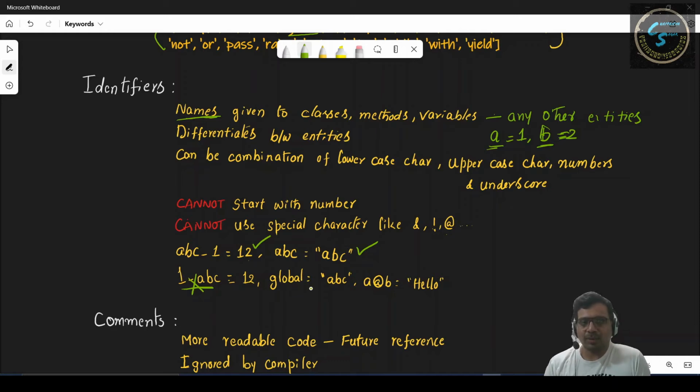Similarly, global is equal to abc is also not a valid identifier because global is a keyword. Similarly, if we see here a@b is equal to hello, here the at the rate is a special character and we cannot use special characters in the identifiers, and hence this is also not a valid identifier.